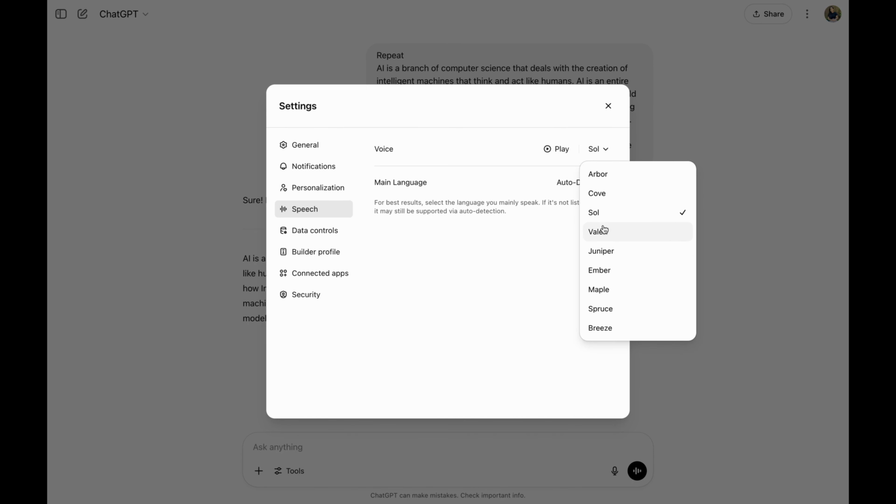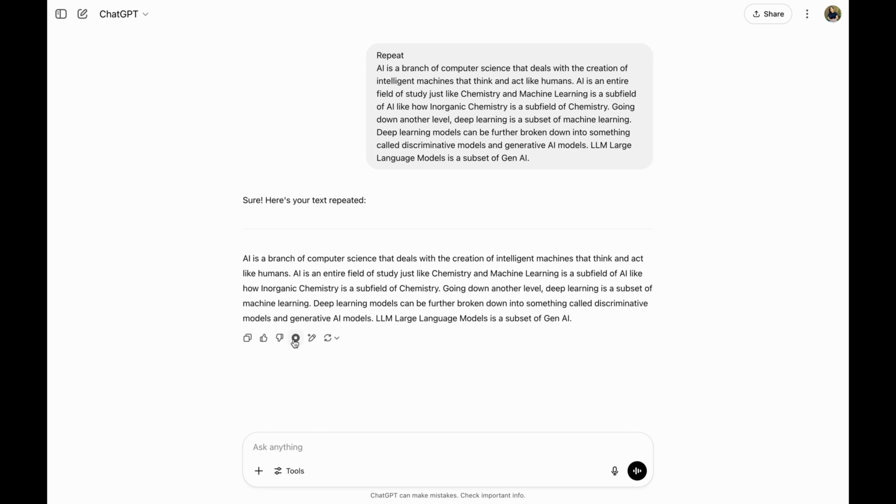You also have other options that you can pick from ChatGPT. Now that we have seen the voiceover, let's see how we can download it and use it for later. You can use it for creating audio or video resources. In order to download this AI generated voice, there are two ways.